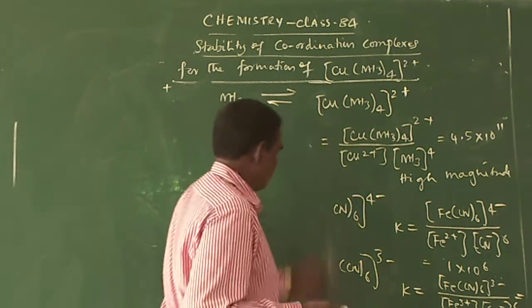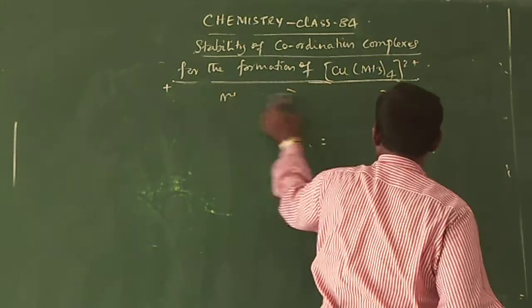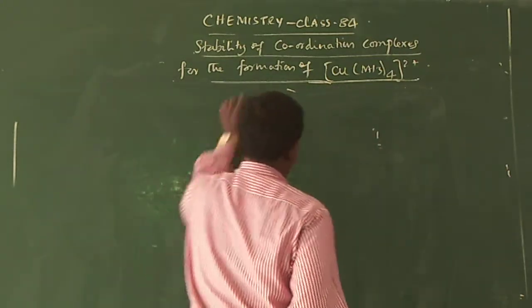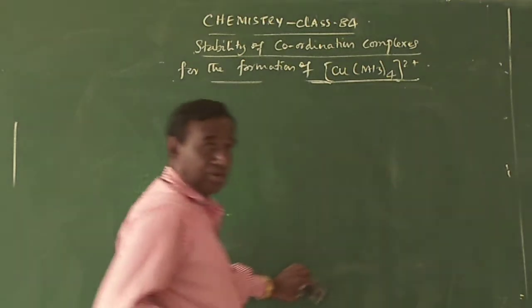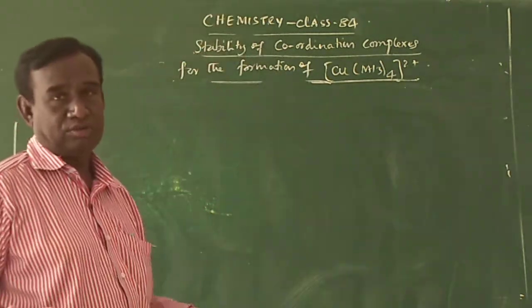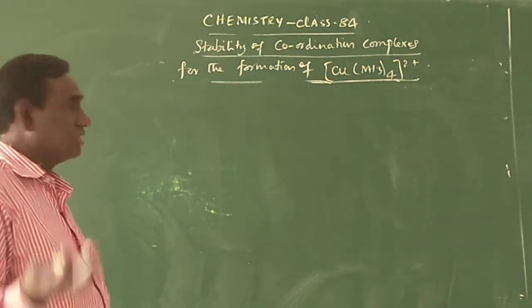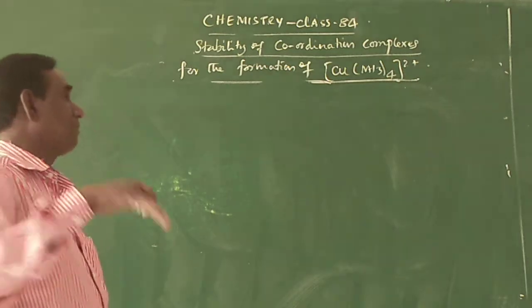So we come to the conclusion: what is the stability constant for a coordination complex? It is the equilibrium constant for the formation of the complex entity. The higher the stability constant, the greater is the stability of the complex entity.